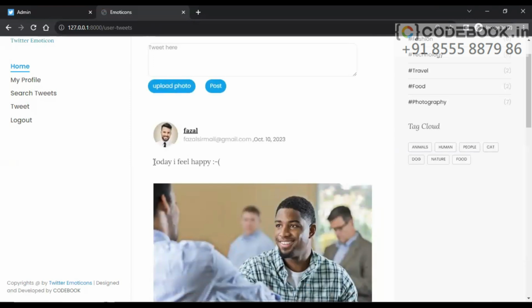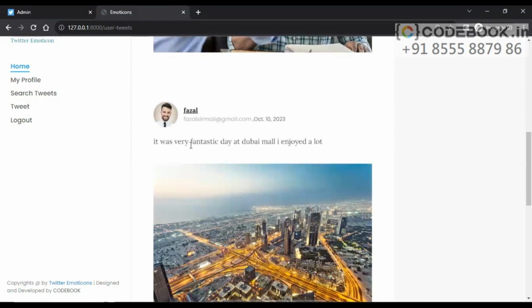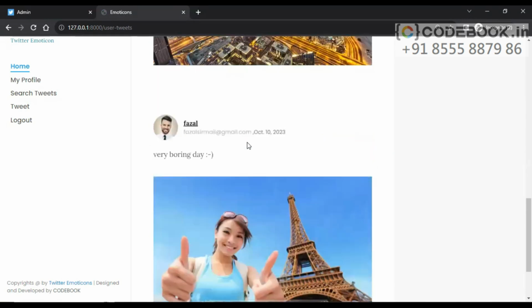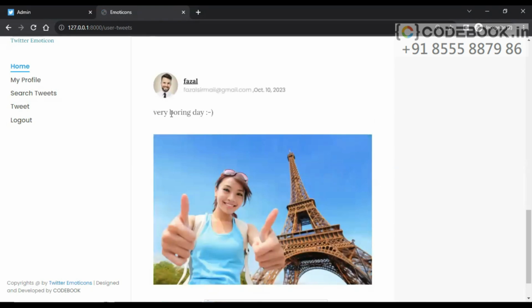This is the first post: Today I feel happy. The textual representation of emotion is positive, but the emoticon doesn't match. It is negative, sad. The next post is, it was a very fantastic day at Dubai Mall. I enjoyed a lot. It doesn't have any kind of emoticon, but this is a very positive emotion. Let's see the third one. Very boring day. This text is negative, but here the emoticon is very positive.